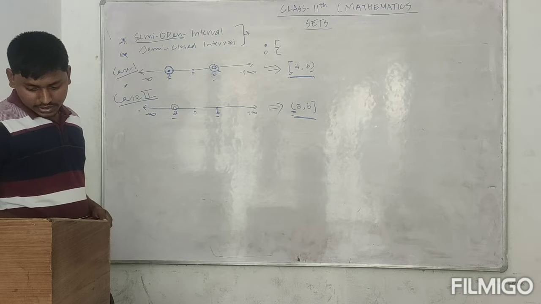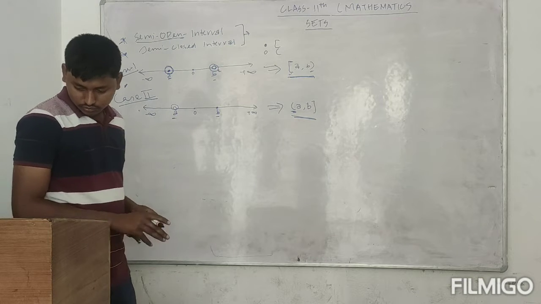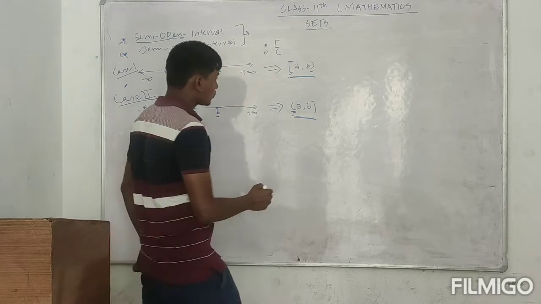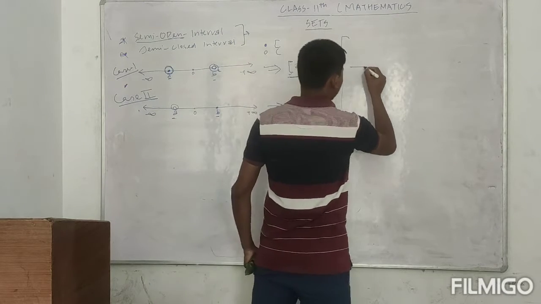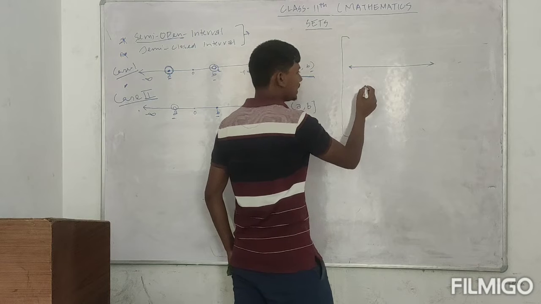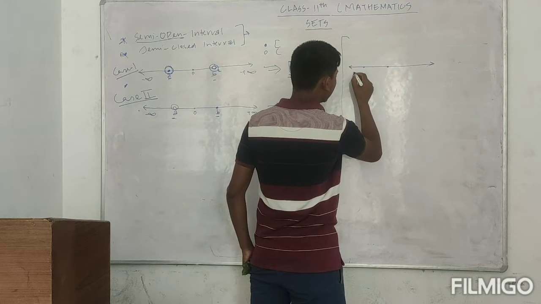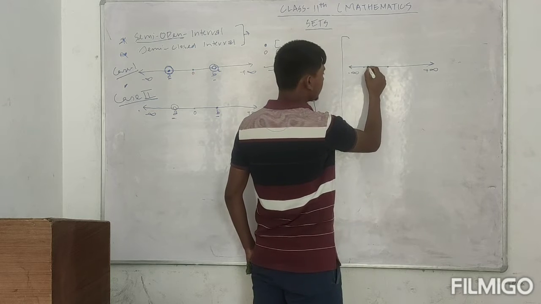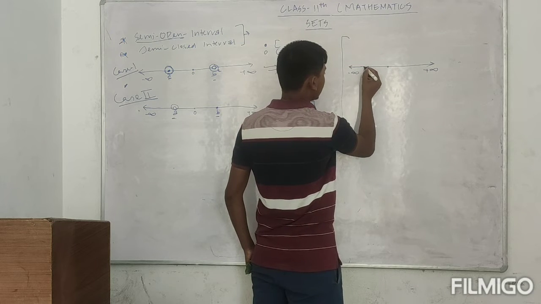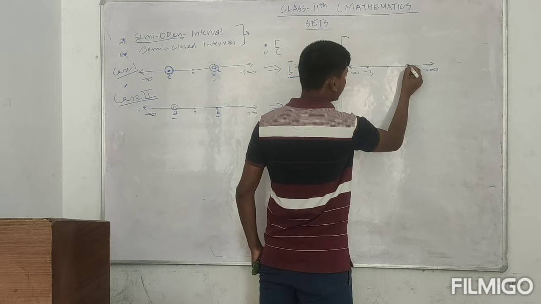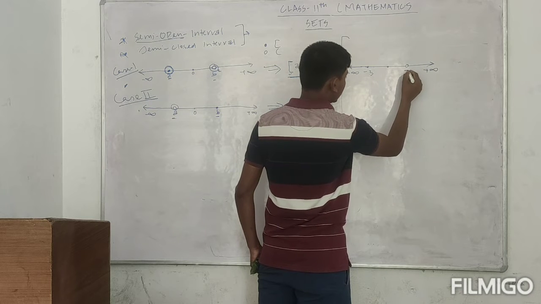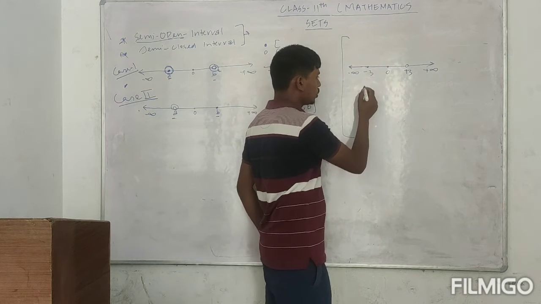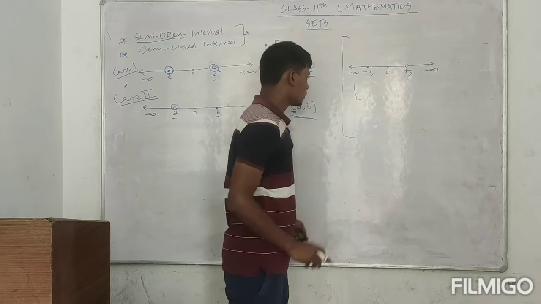So let's see some examples. On a number line, the real number line, suppose in our previous examples we had taken -3, and I am opening it at one end, +3 at this end, so 0 comes between them.